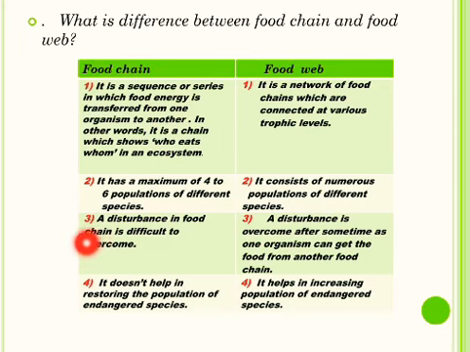In food chain, a disturbance is difficult to overcome, but a disturbance in food web is overcome after some time, as one organism can get the food from another food chain. Food chain does not help in restoring the population of endangered species, whereas food web helps in increasing the population of endangered species, as there are less chances of death of organisms due to starvation.